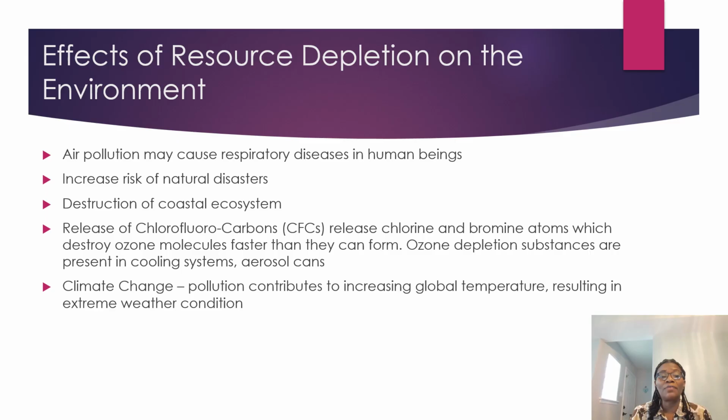Then we also have destruction of coastal ecosystems. When we talk about coastal ecosystems, we're talking about marine habitats. So we're talking about those that live within the sea or in the ocean, and at the base, that is, around the base. So with these, you have the coastal ecosystem being destroyed when we have pollution taking place, an effect we have on resource depletion.